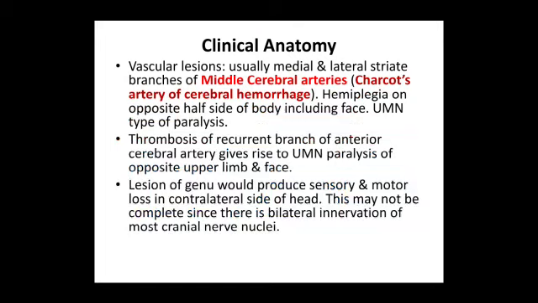Hemiplegia on opposite half of the body, including face, upper motor neuron type of paralysis. There is thrombosis of recurrent branch of anterior cerebral artery giving rise to upper motor neuron paralysis of opposite upper limb and face. Lesions of genu would produce sensory and motor loss in contralateral side of body. This may not be complete since there is bilateral innervation of most cranial nerve nuclei.